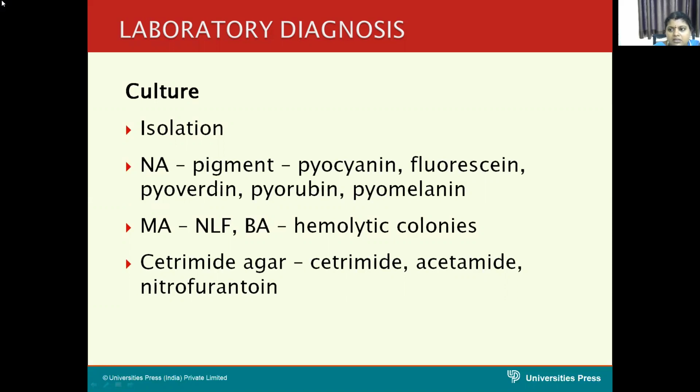Cetrimide agar is used as a selective medium, where the cetrimide destroys the other organisms and enhances the growth of Pseudomonas. For this purpose, we use cetrimide agar as a selective medium.